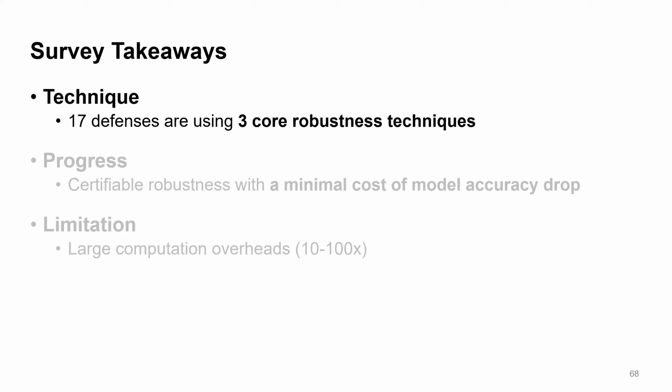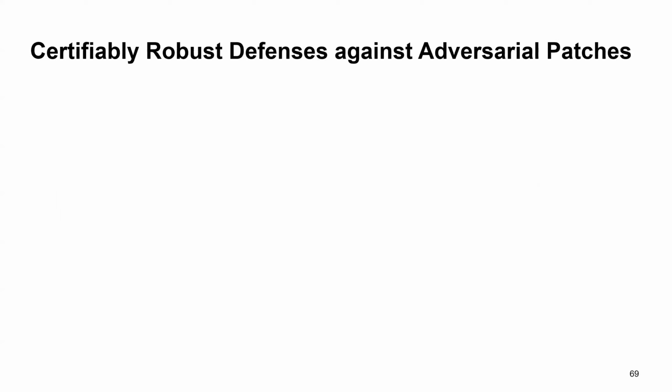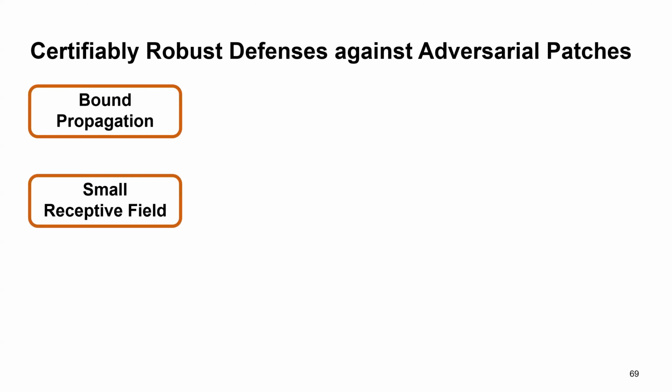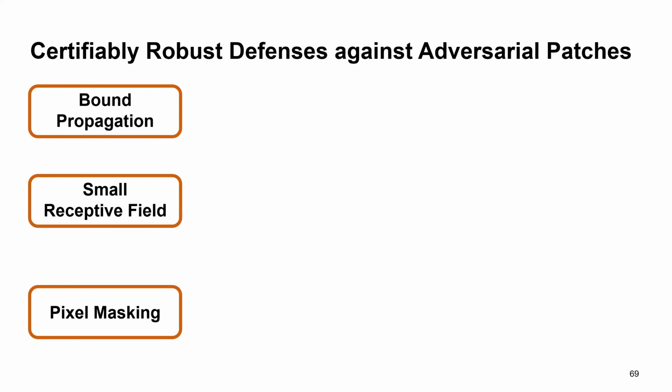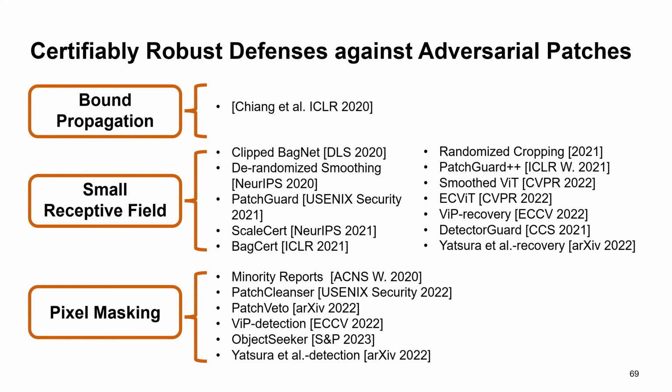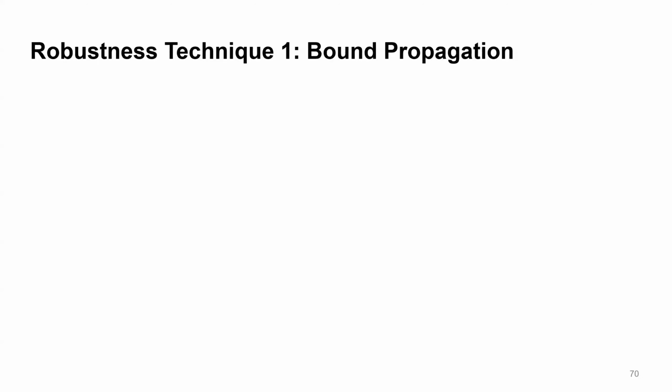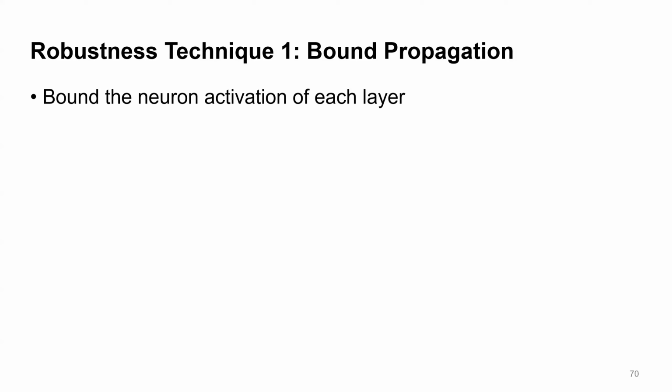First, technique. We find that only 3 core robust techniques are used: bound propagation, small receptive field, and pixel masking. I will quickly go over each of them. The first technique, bound propagation. This was originally proposed for a different threat model of global imperceptible perturbations. The idea is to bound the activation of every neuron in every layer, and the bound is computed based on the model weight and the bound propagated from the previous layer.